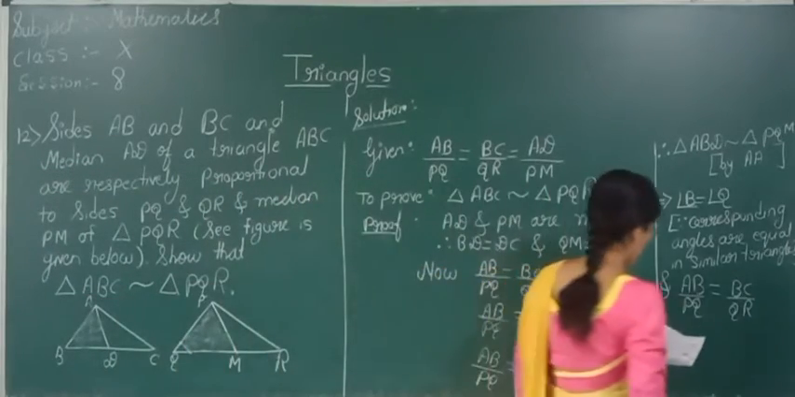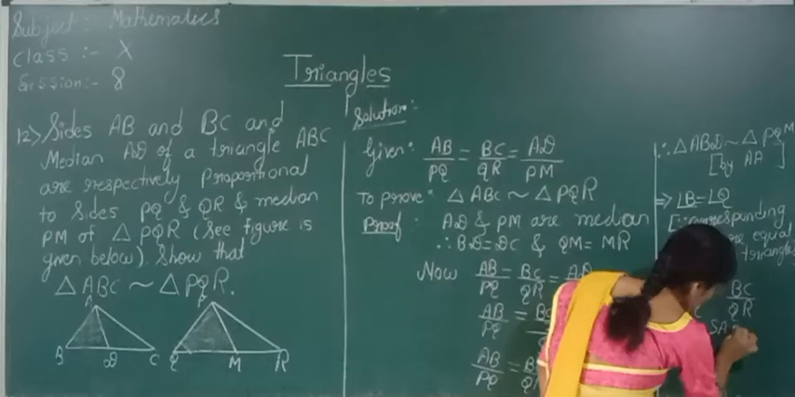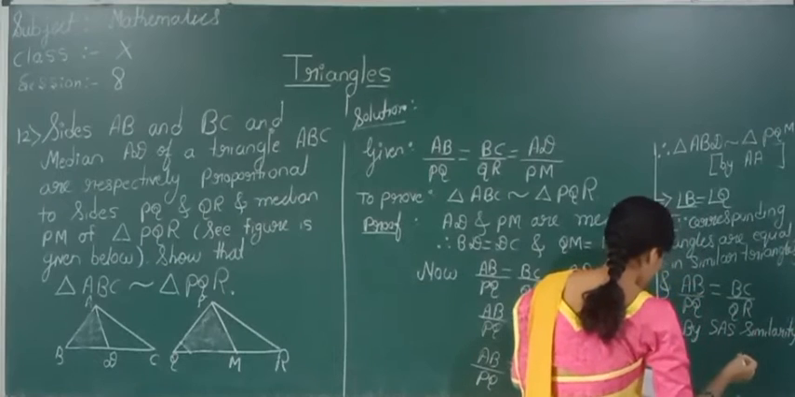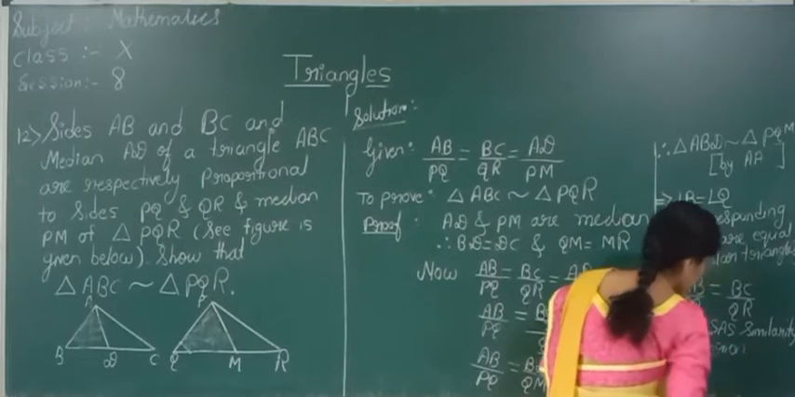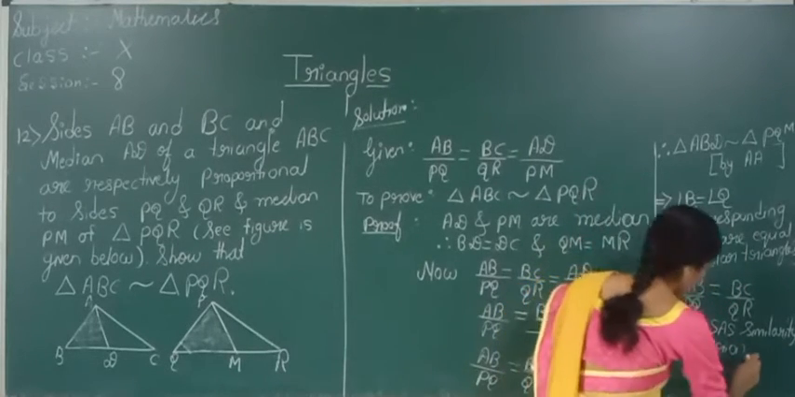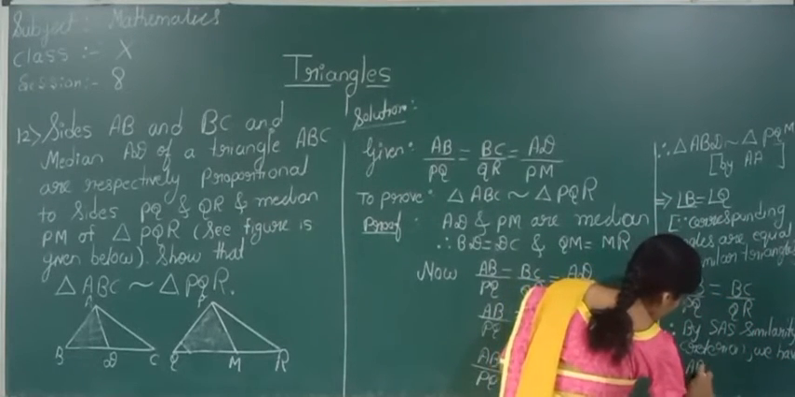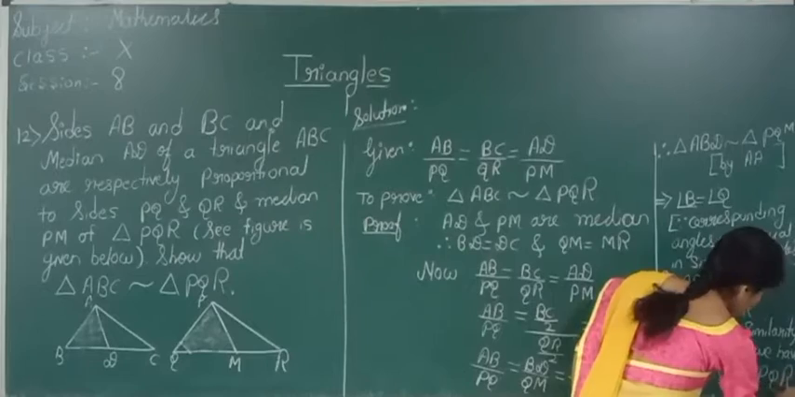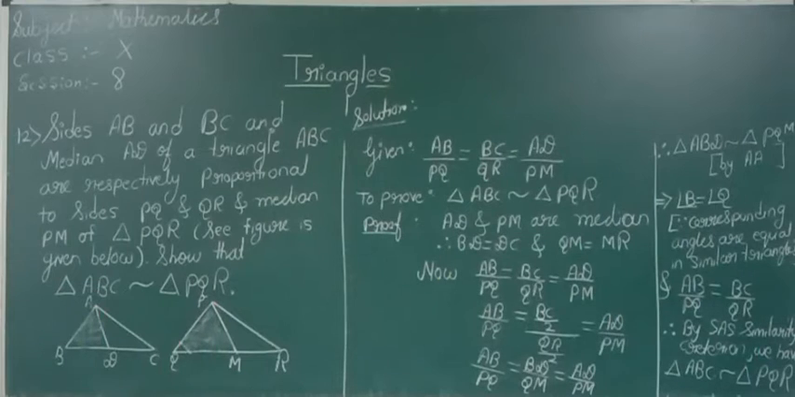So what we can write here is, therefore by SAS similarity criterion, we have triangle ABC is similar to triangle PQR. Okay, by SAS similarity we can tell that these two triangles are similar.